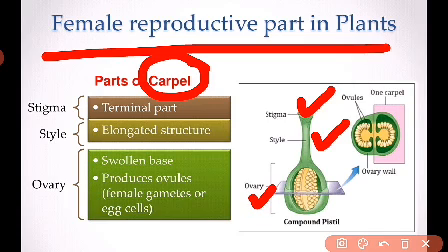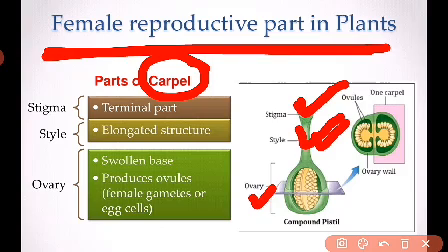So you may be asked what are the parts of the male reproductive system of a plant? The male reproductive system of a plant includes your anther as well as filament. Anther is the site where pollen grains are produced, whereas filament is a stalk-like structure. You may be asked a question like this also: what are the parts of the female reproductive system in plants? So you have to write that stigma, style as well as ovary and ovules are the parts of the female reproductive system in plants.